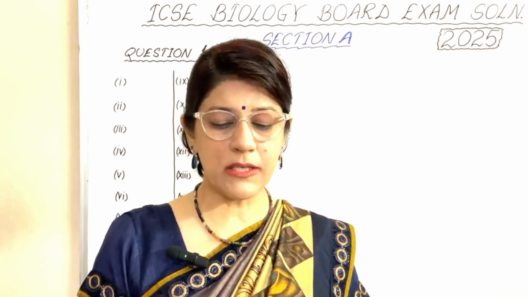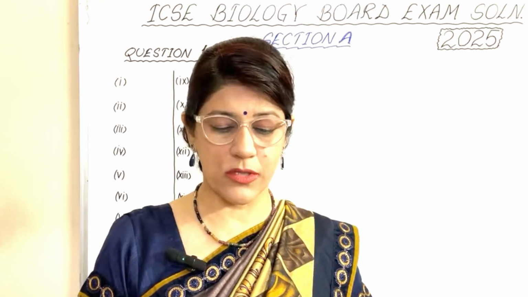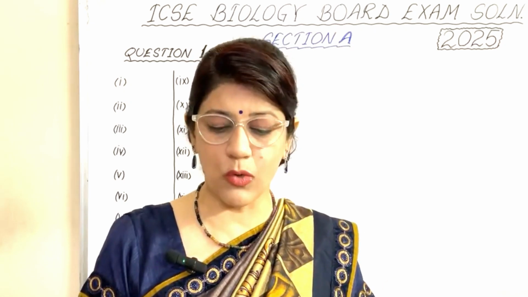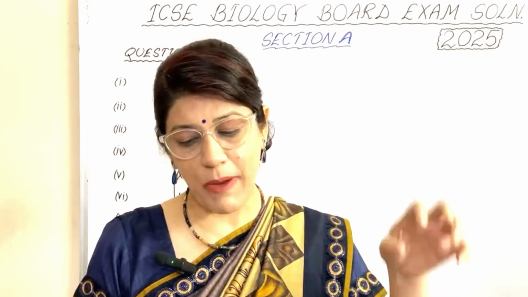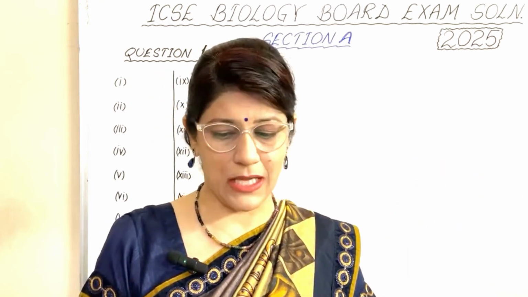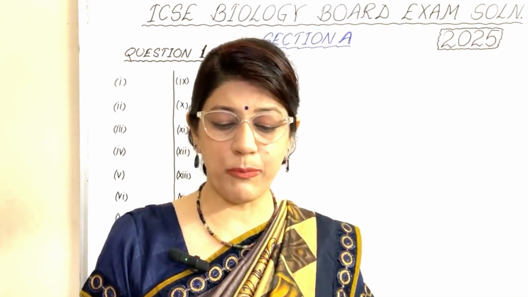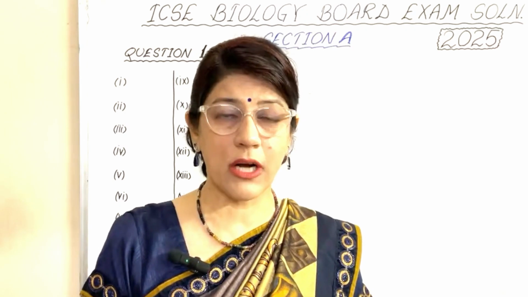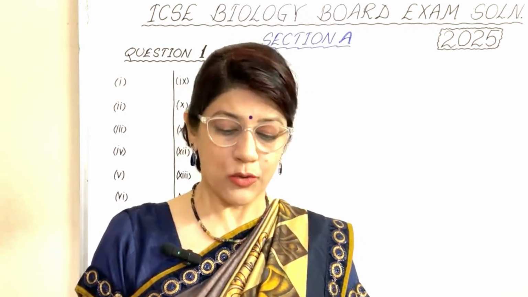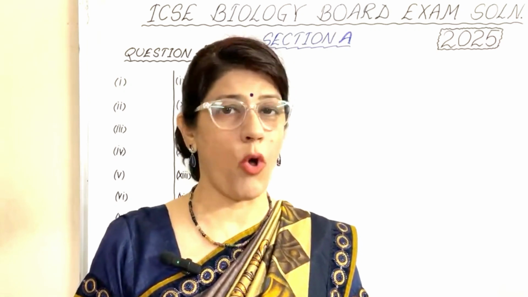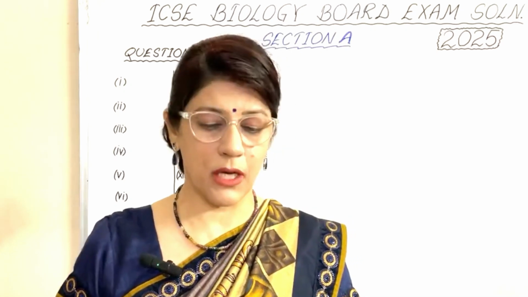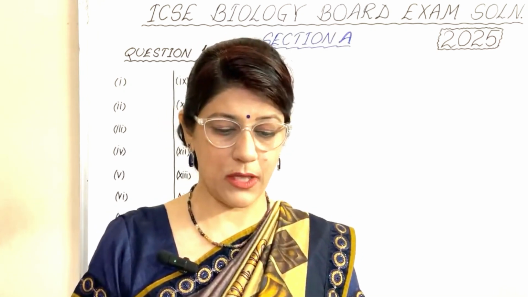Many nuclear plants are constructed near water sources. In the 12th part, they use water for cooling their machinery and release it back into the water stream. Identify the kind of pollution caused. Because of that, the temperature of the water rises, so this is known as thermal pollution. Option number D, because for heat we use the word thermal pollution.